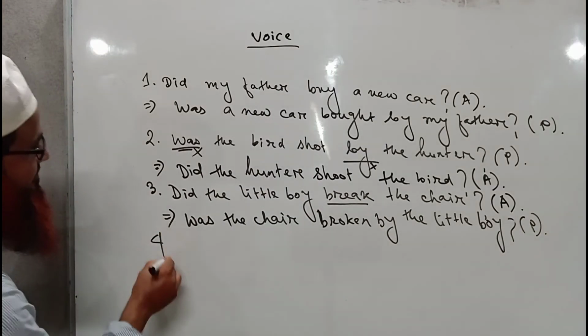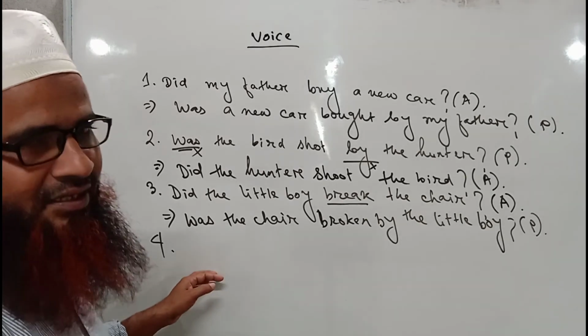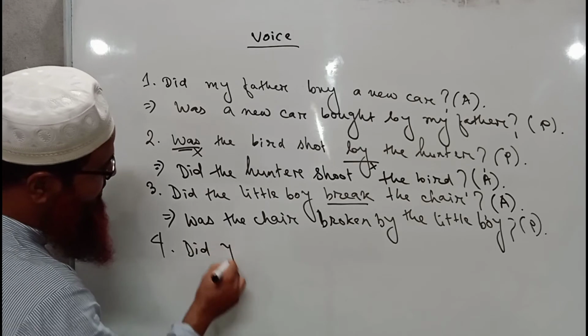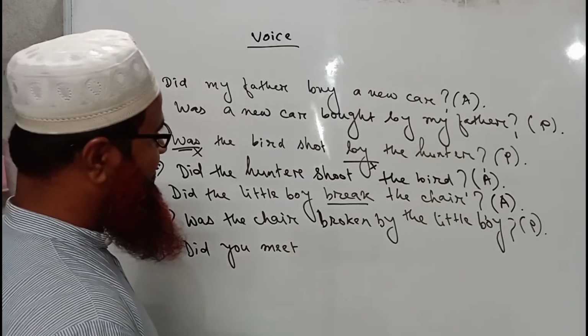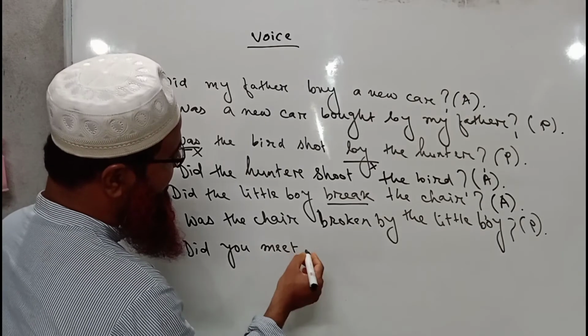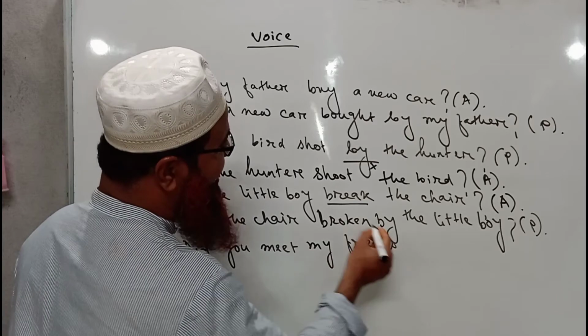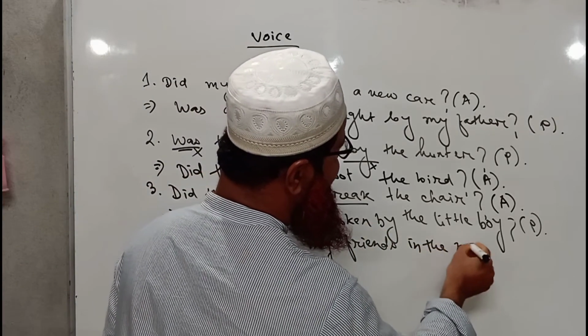Again, I am writing another sentence: did you meet my friends in the market yesterday?